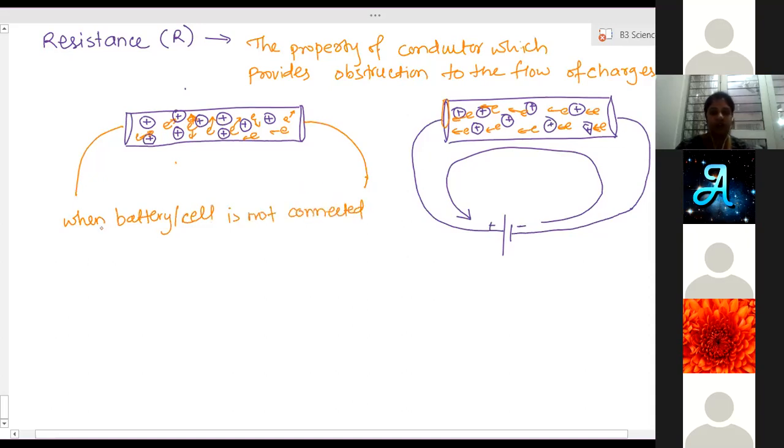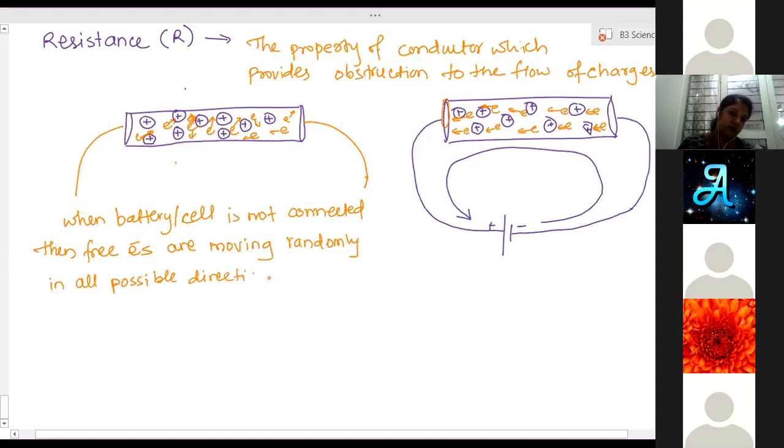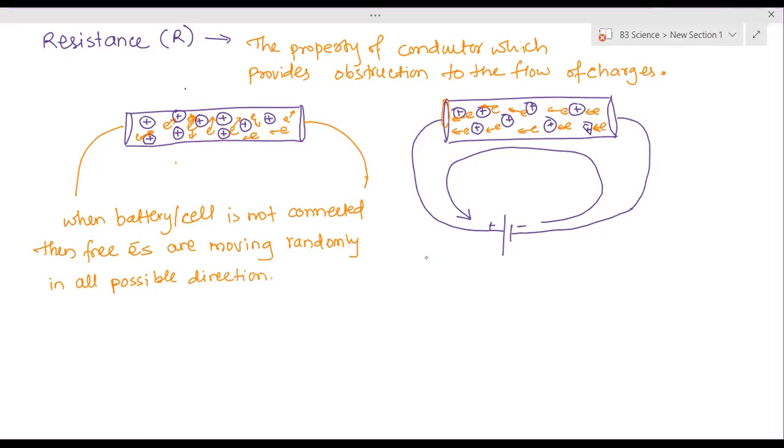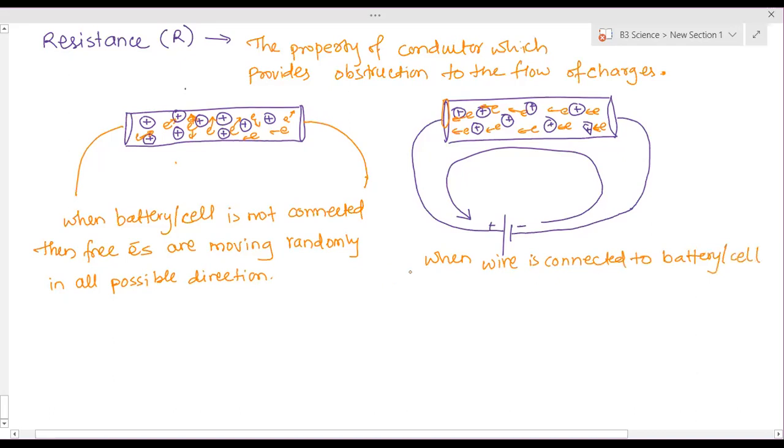Draw the diagram and write below that. Now we should draw both diagrams. Yes, both diagrams.